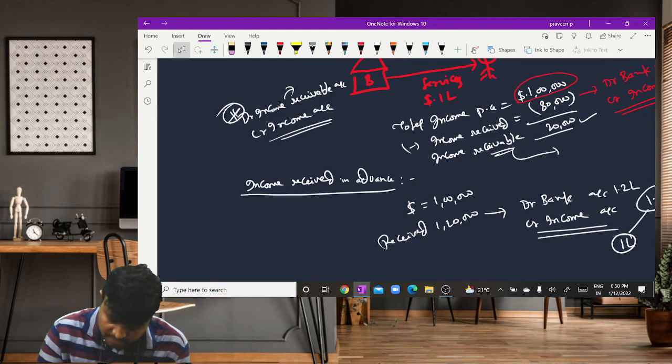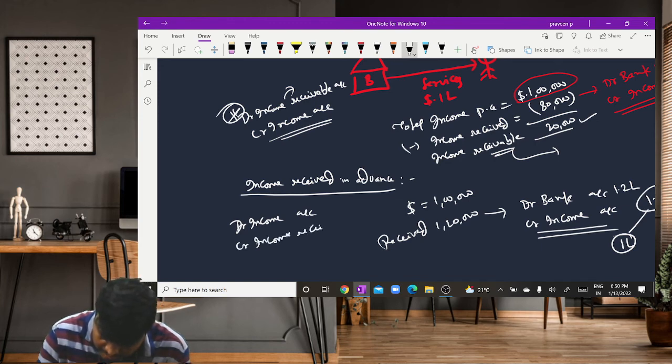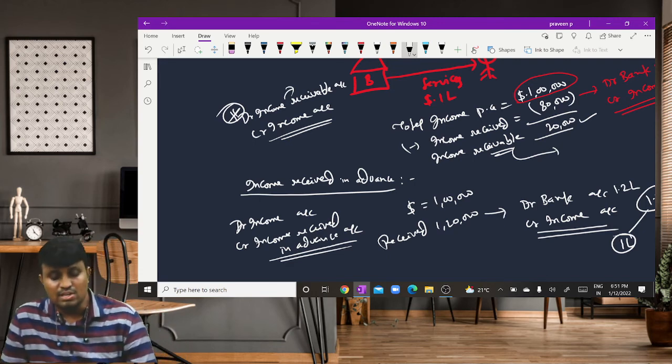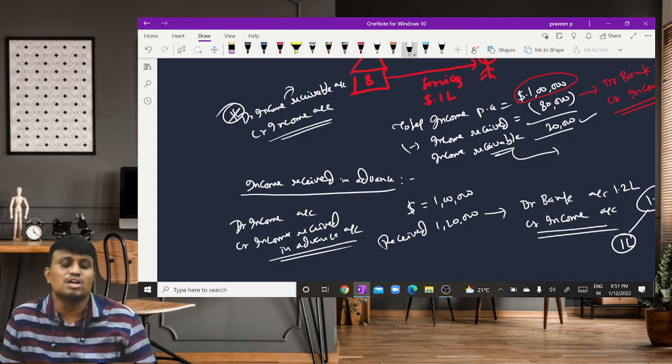Income account. So we write the entry: debit income account, credit income received in advance account.